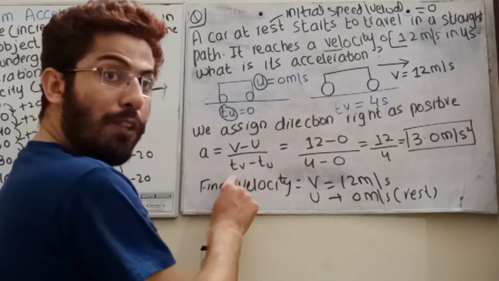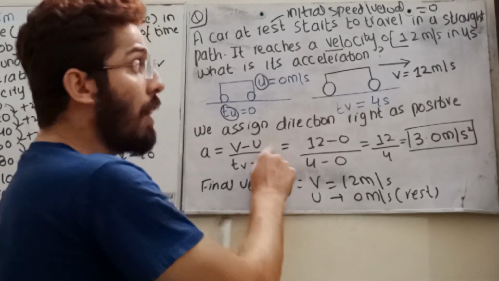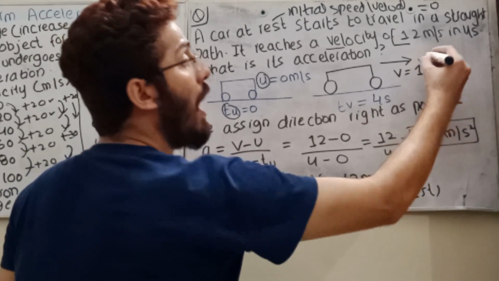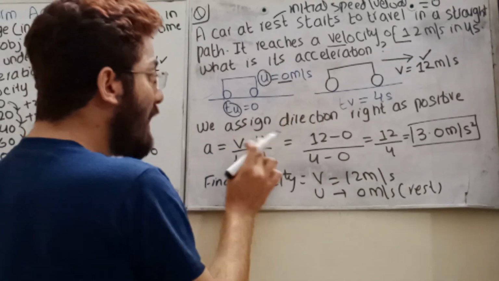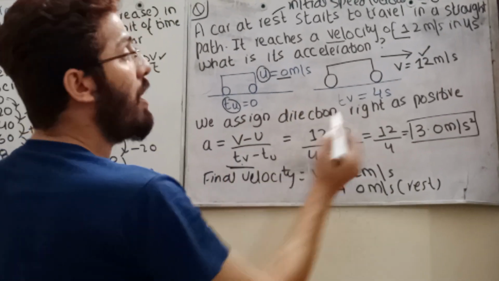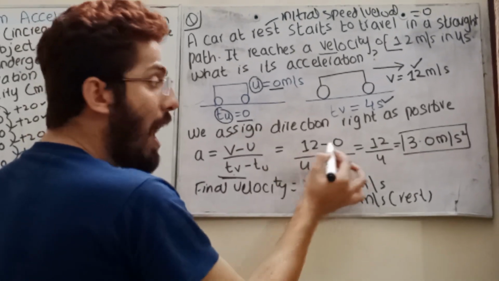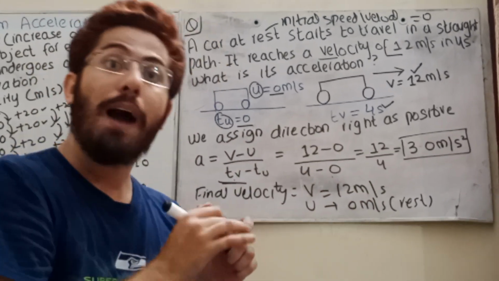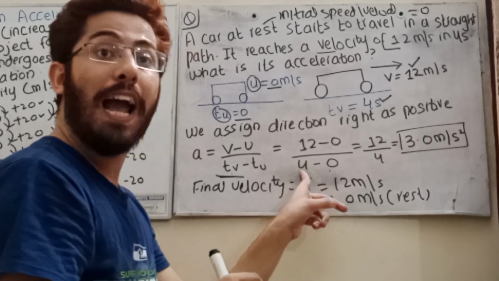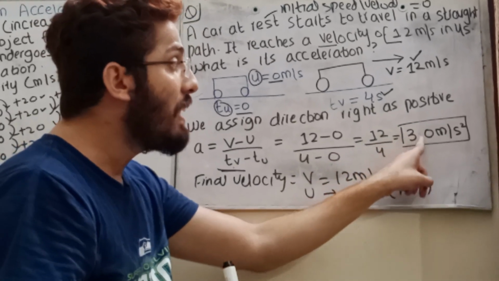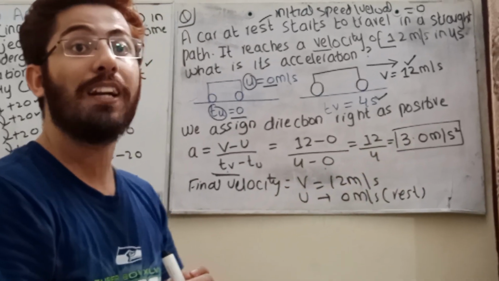Now you are going to apply this formula. Final minus initial. What is final? This is final, 12, minus initial, divided by the final time, 4 seconds, minus the initial time, which is 0. 12 minus 0, that is final minus initial upon final time minus initial time. You will get 3.0 meter per second square.